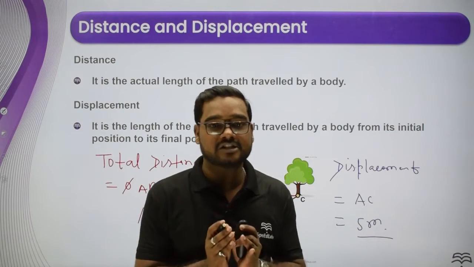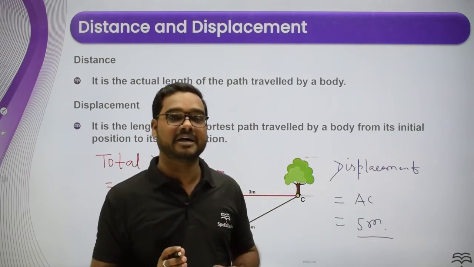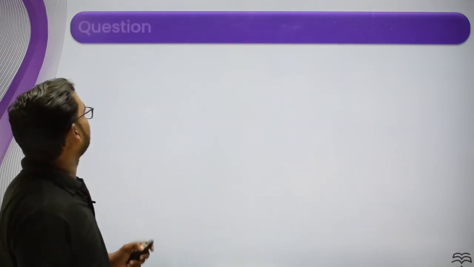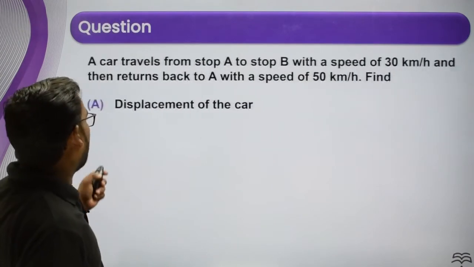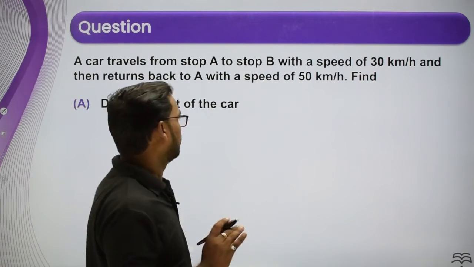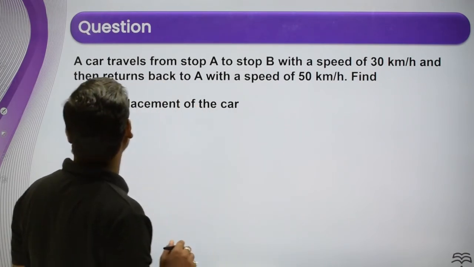What is the difference between distance and displacement? Okay, now move to the next point. Based on distance and displacement, we have a very simple question based on the definition. What is given in the question?